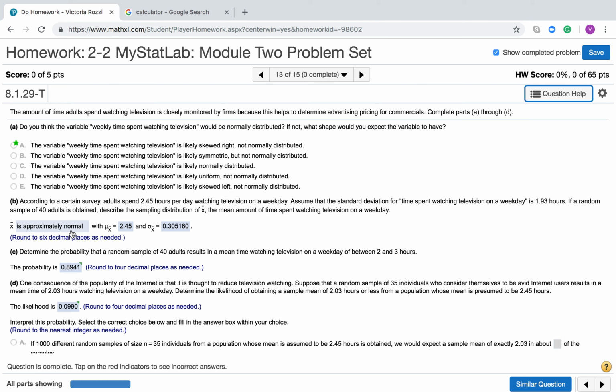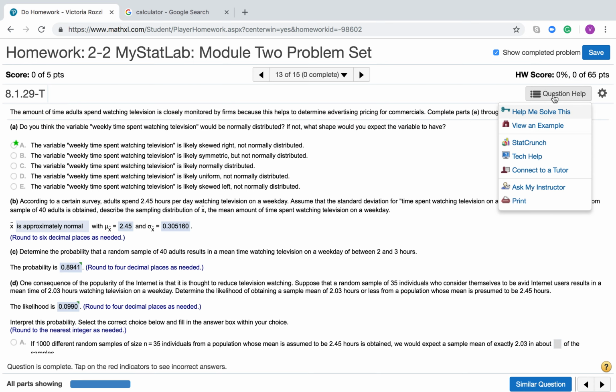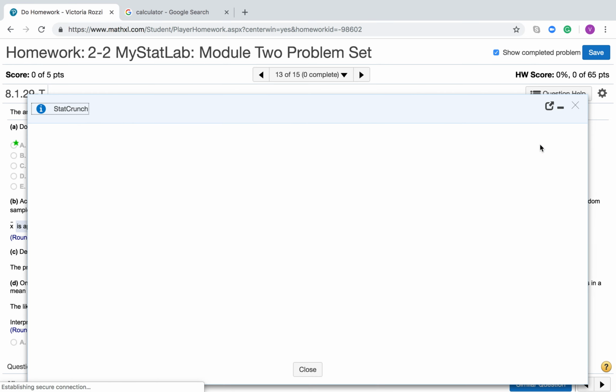Okay, part C. It says, determine the probability that a random sample of 40 adults results in a mean time watching television on a weekday between 2 and 3 hours. Now this is where you could go through the question help, and it's going to show you how to calculate your z-score, and then tell you to either use technology or use the table to find your probability. But StatCrunch can do it for us, so why not let StatCrunch do it for us? We're going to go to question help, click StatCrunch.